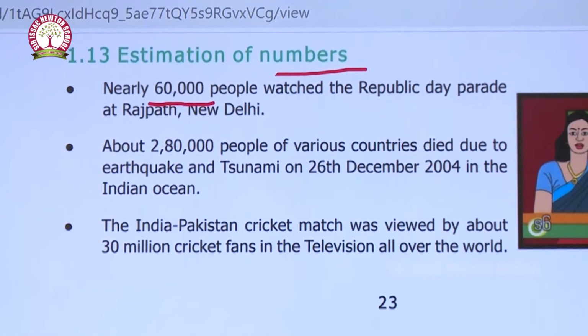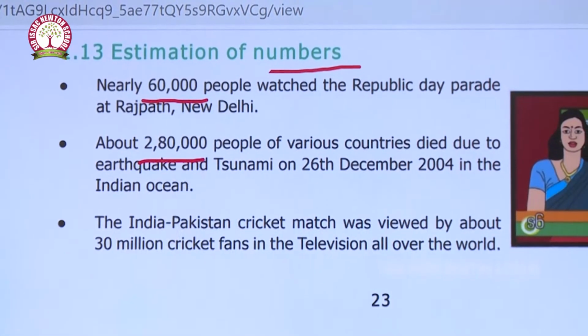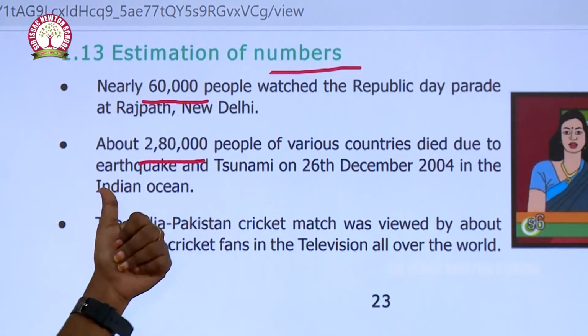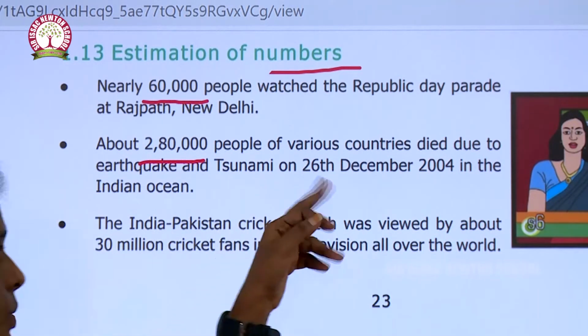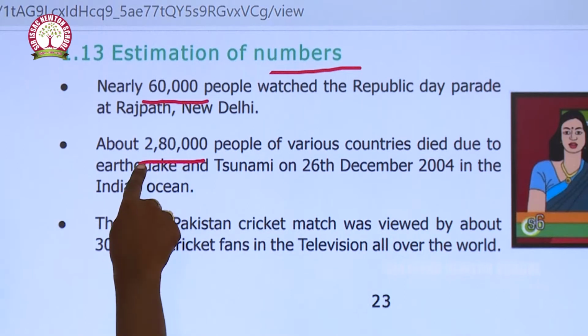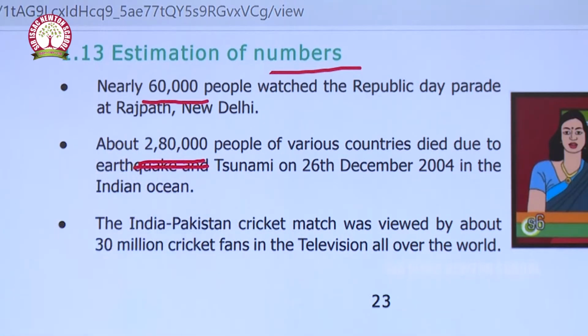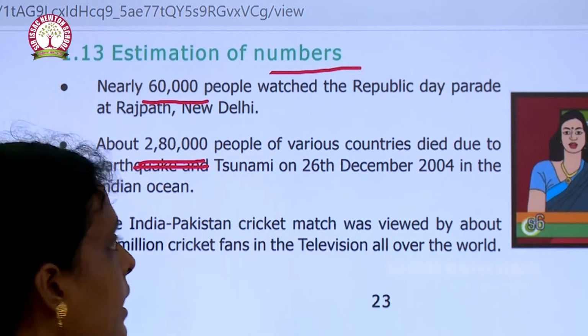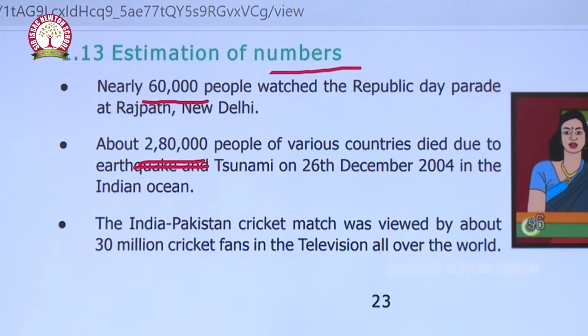See, about 2,80,000 people of various countries died due to the earthquake and tsunami on 26 December 2004 in the Indian Ocean. So, here we have the number 2,80,000. It is news about the earthquake and tsunami which happened on 26 December 2004.